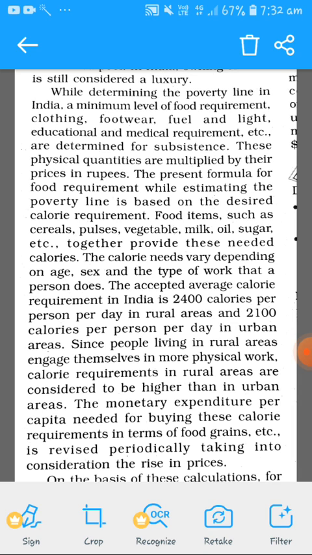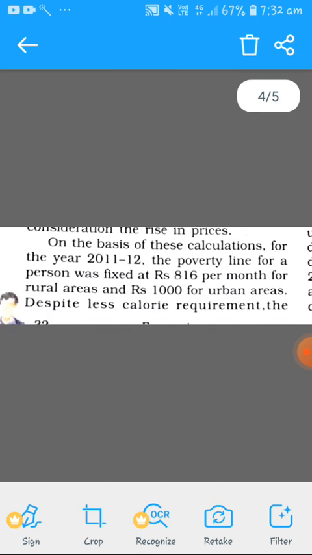The monetary expenditure per capita needed for buying these calorie requirements in terms of food, grains, etc. is revised periodically, taking into consideration the rise in prices. So when we go to the monetary expenditure, you know that prices of the commodities are not fixed. Sometimes it goes up, sometimes it goes down, and accordingly the expenditure on consumption is fixed, with the change in prices. So this is the thing. Now let us see more.